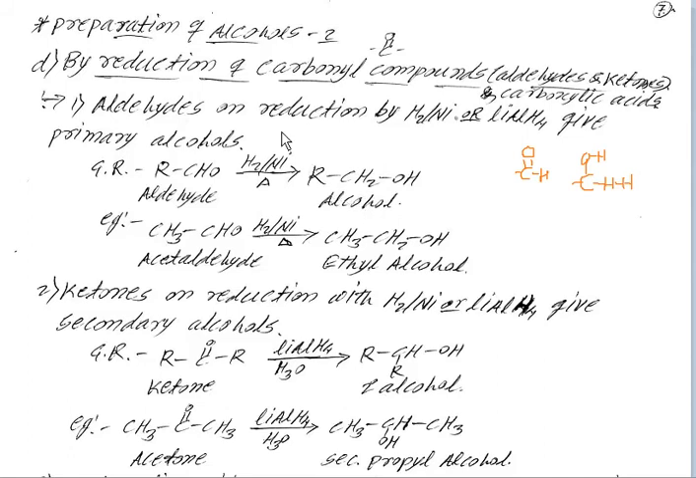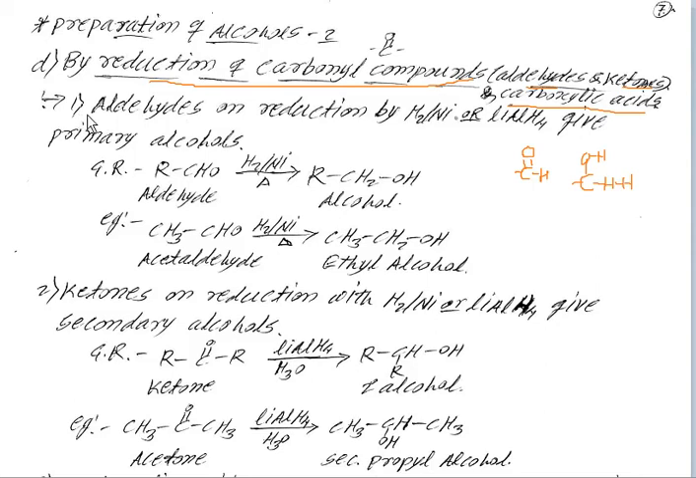Today we are discussing the next preparation, that is by reduction of carbonyl compounds, that means aldehydes, ketones and carboxylic acids. The reduction of aldehydes, ketones and carboxylic acid gives an alcohol. That is the preparation of alcohol by reduction of aldehydes, ketones and carboxylic acid. Reduction means the addition of hydrogen atoms.